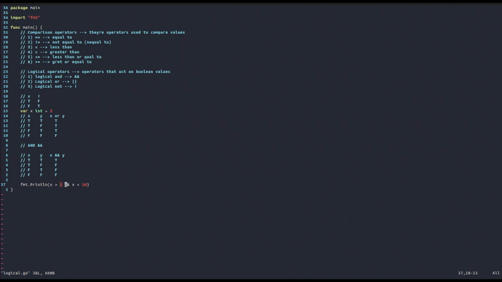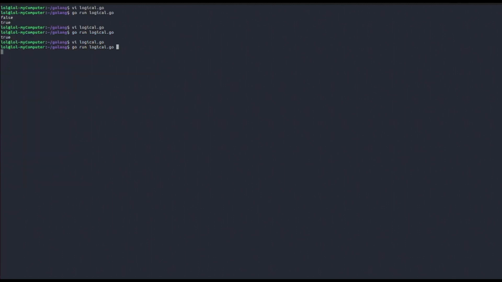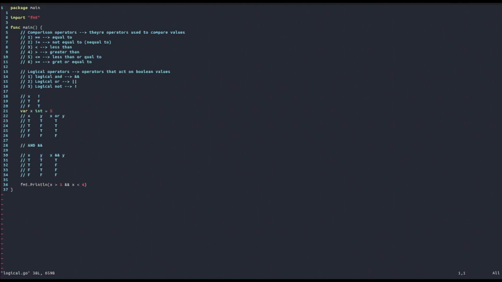But now let's see what happens if we say is less than 4 on the other hand, and we will see that this is false because 5 is not less than 4, and so x does not satisfy both of these conditions at once. It only satisfies the first one, but according to the truth value that we gave, this is not sufficient in order to make the AND statement equal to true.